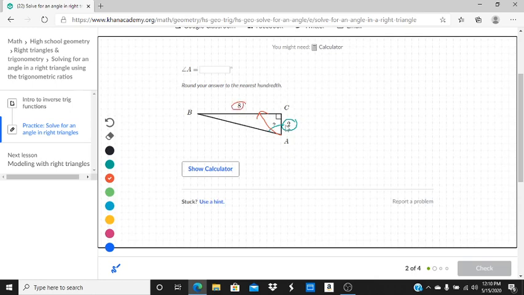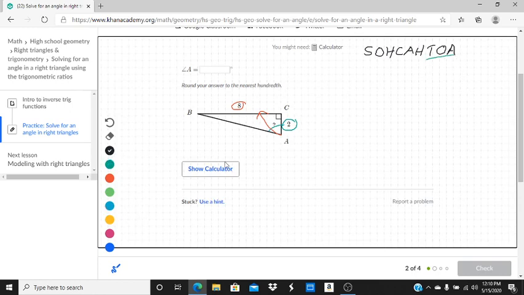Okay, so we have the adjacent and the opposite side. So if we remember from SOHCAHTOA, that tangent is the opposite side over the adjacent side, we are going to use tangent.